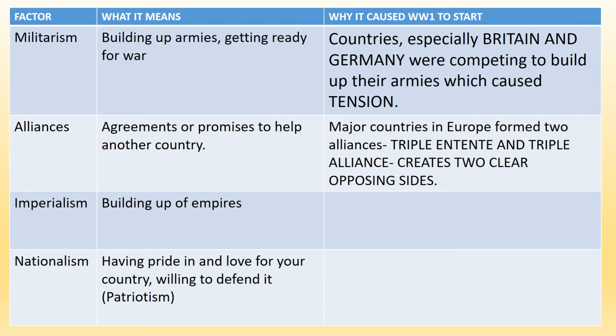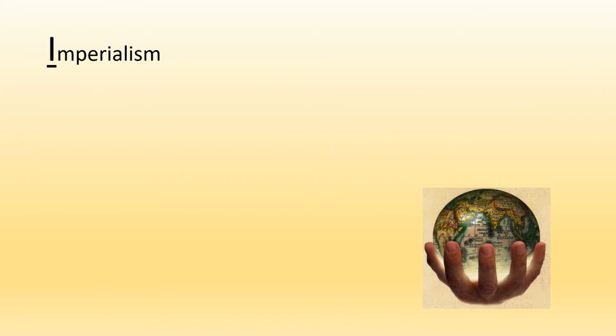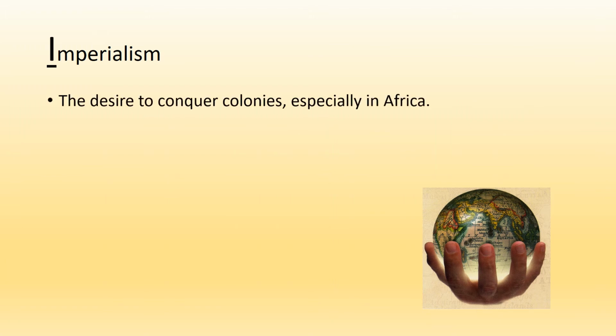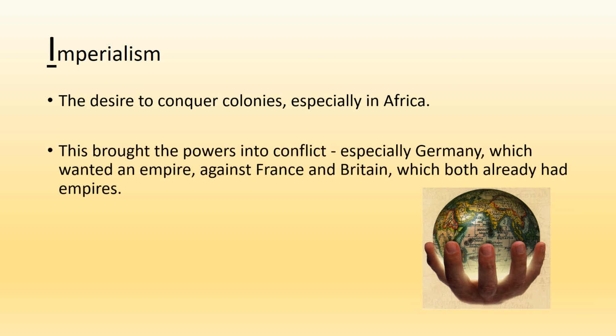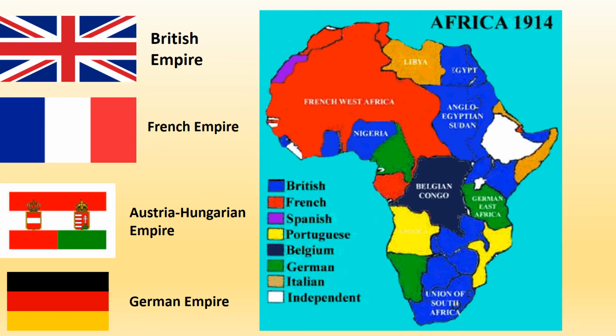What we're going to look at next is imperialism. Now, imperialism is quite a fancy word, but it is all about the desire to conquer colonies, to have more colonies, especially in Africa. This brings the powers into conflict, especially Germany, which wanted an empire, against France and Britain, which both already had empires. This map of Africa in 1914 shows you how Africa is divided up and which countries own different parts of Africa.